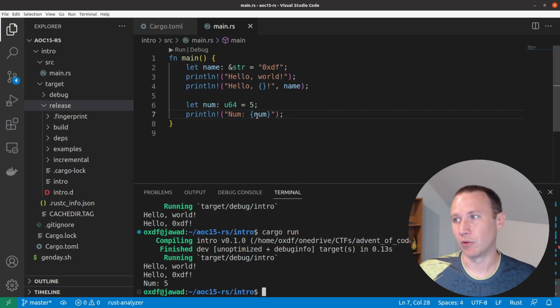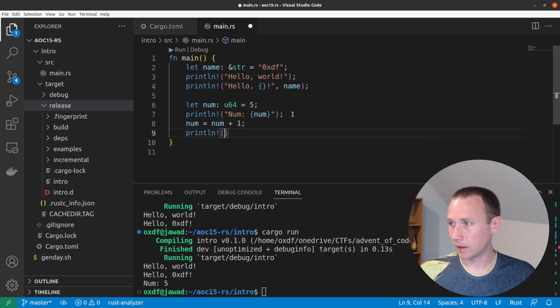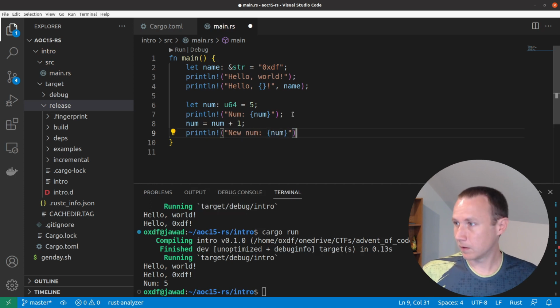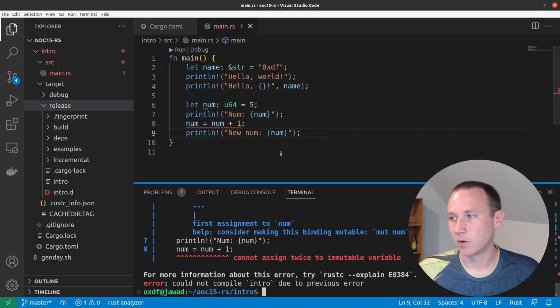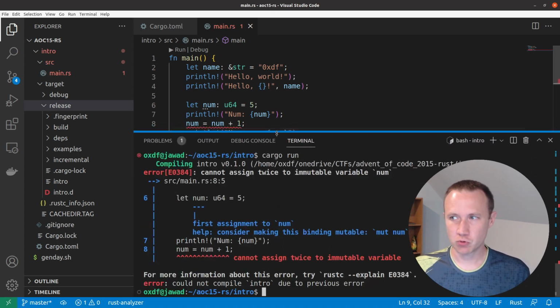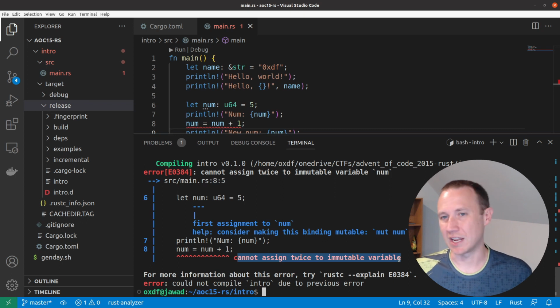One thing we need to know about variables is that variables in Rust are immutable, which means we can't change them. So if we want to come down here and do something like num equals num plus 1, and now we want to println and say like new num, save that, and run it, and it's going to fail. And so we get some errors here. The Rust compiler is pretty good about giving us good errors. So it's saying cannot assign twice to an immutable variable. So variables are immutable, means you can't change them. You set them once and they're fixed.